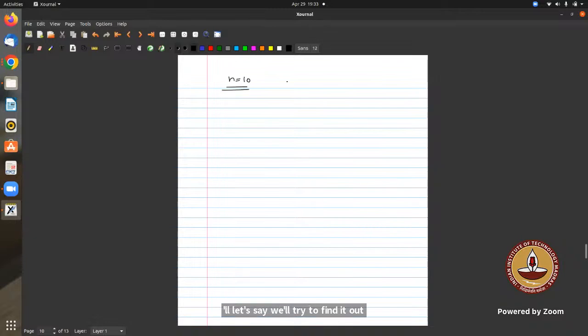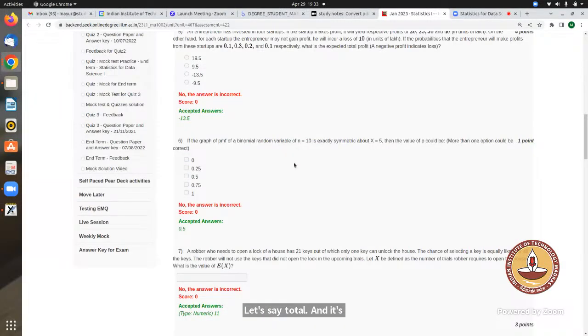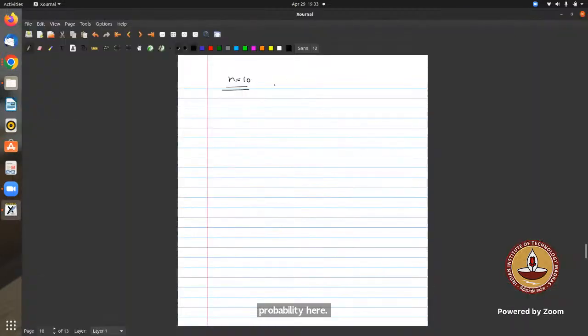Let's say total n equals 10, right? And let's say what is the value of probability here? 0.5. So if p equals 0.5, it is symmetric.